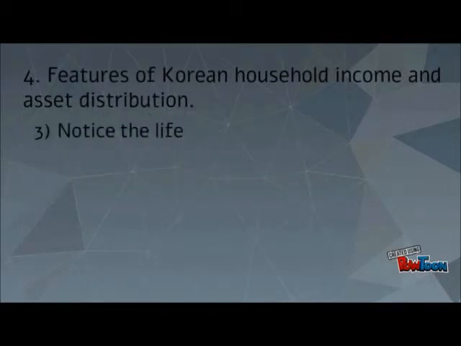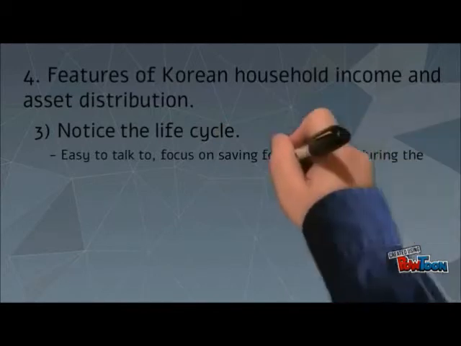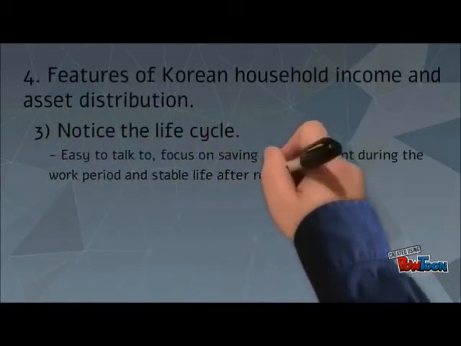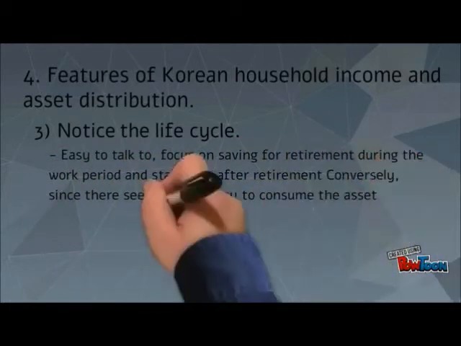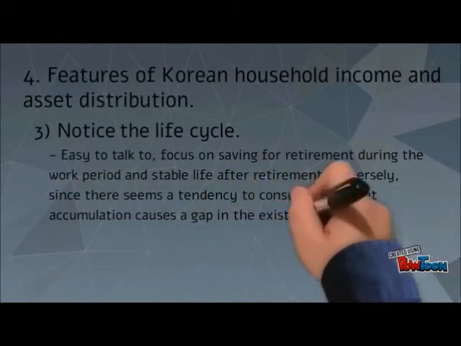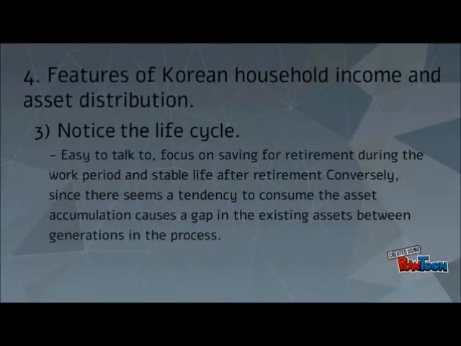Finally, notice the life cycle. Generally, people focus on saving for retirement during the working period and live a stable life after retirement. Conversely, there seems to be a tendency to consume, so asset accumulation causes a gap in existing assets between generations. Now take a look at Table 3.